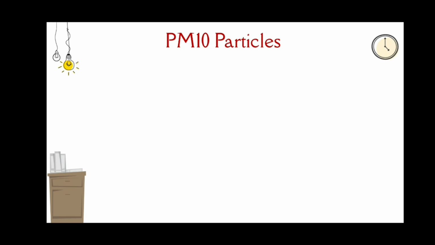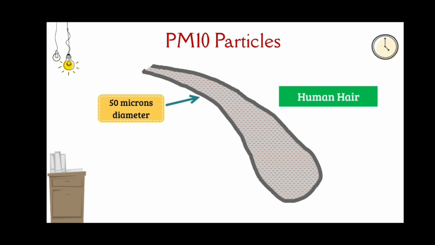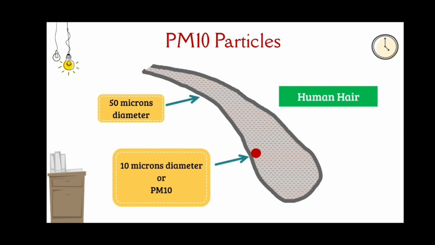PM10 means particulate matter 10. The particles which are having diameter less than 10 microns are called PM10 particles. To elaborate further, let us consider a human hair. The average diameter of human hair is 50 micron. When comparing to that human hair, the PM10 particles are like a dot because their diameter is only 10 micron.